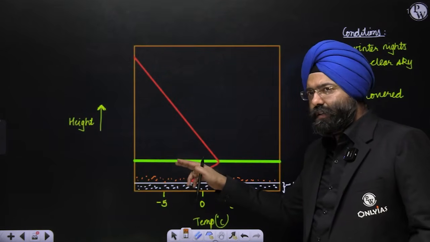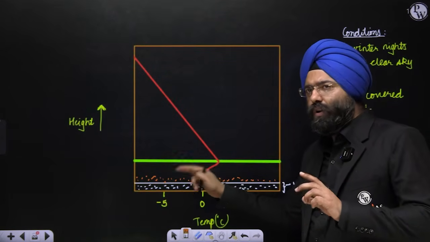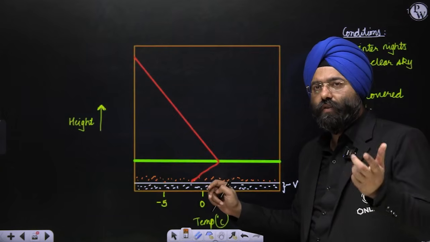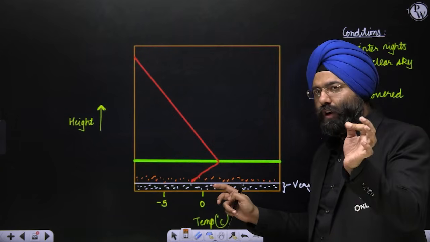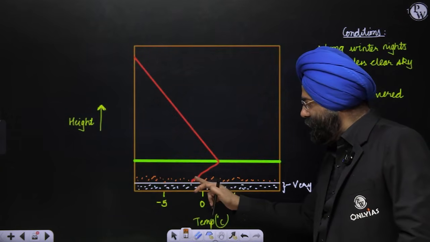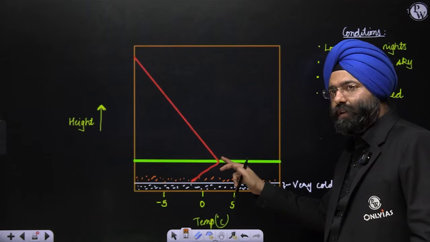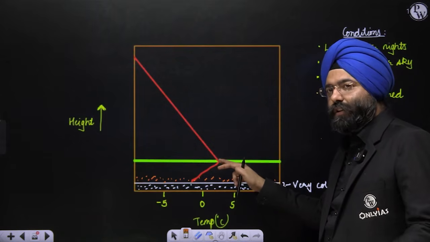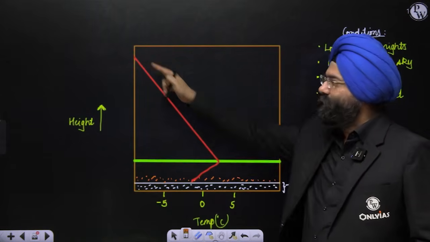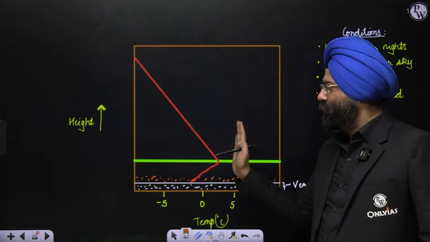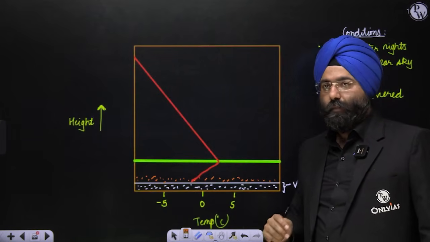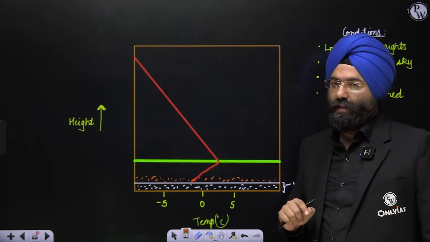That means there is a warmer layer lying above a colder layer, something reverse of what we have studied. So if I draw a temperature graph, you will see there is an increase in temperature because of this layer, which is actually the inversion. After that, the temperature will decrease because it will follow the normal pattern. But over here, there is inversion taking place.